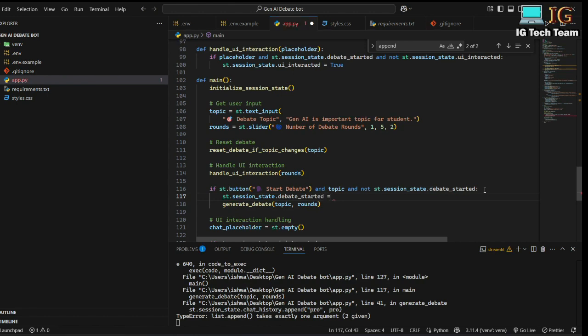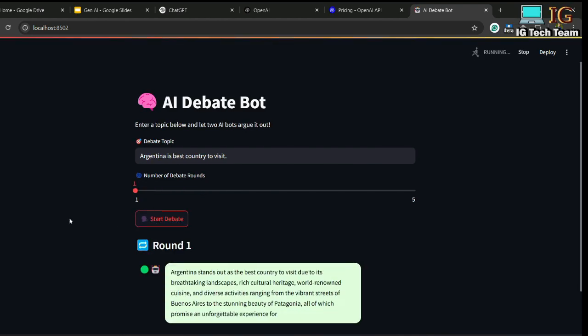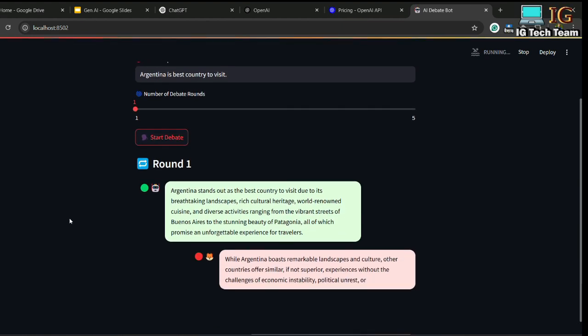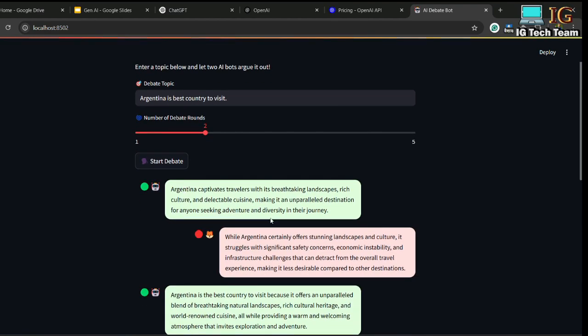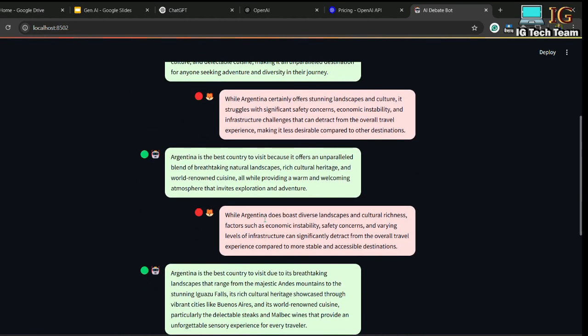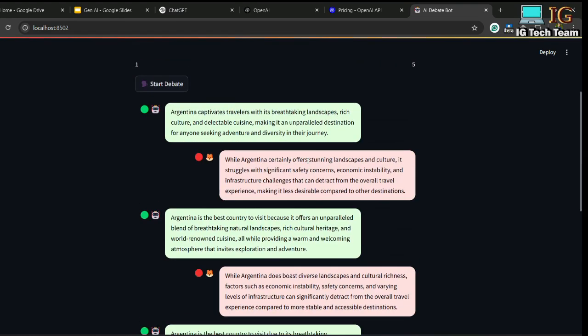Now the debate has started, so we have to write here true. Now I believe the issue will be fixed. So if I go to my screen, I can click rerun, and then one round start debate. Okay, now if I interact with the UI, I can see the text, but it is displaying some annoying text here. This will be fixed later, but don't focus on this.